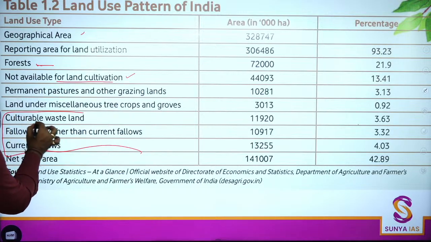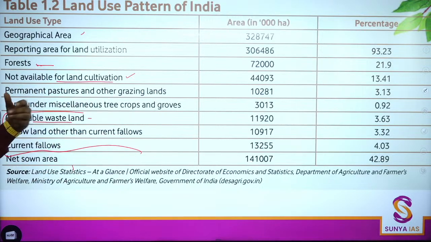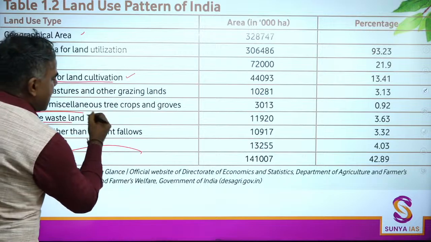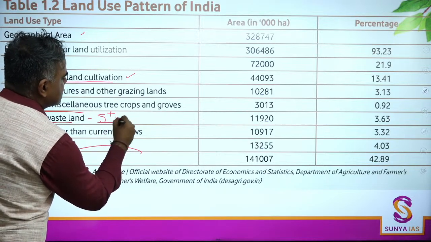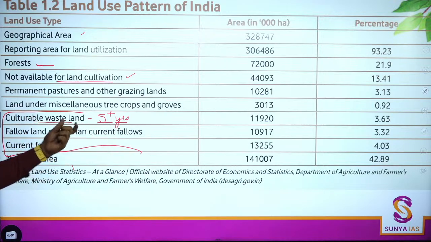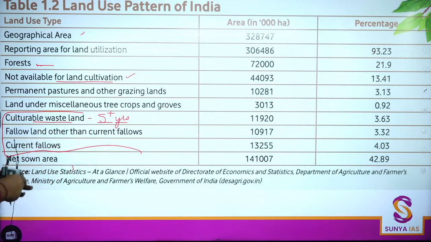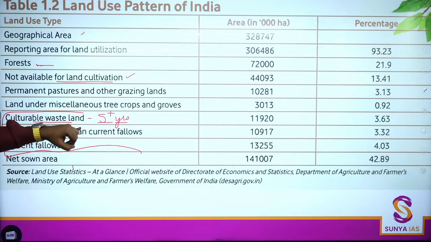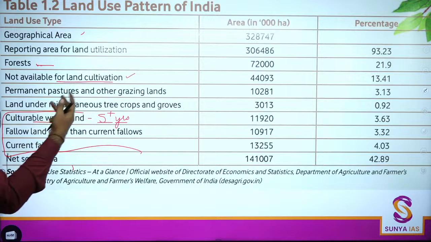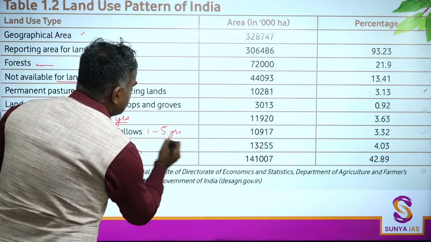The first term is culturable wasteland. These are lands that have gotten wasted, where cultivation has not happened for 5+ years. Cultivation has not happened here, hence the name culturable wasteland. But while these are not under cultivation, they can still be restored. Second, fallow land other than current fallows. Now this land was cultivated, but for the last 1 to 5 years, it has not been cultivated.